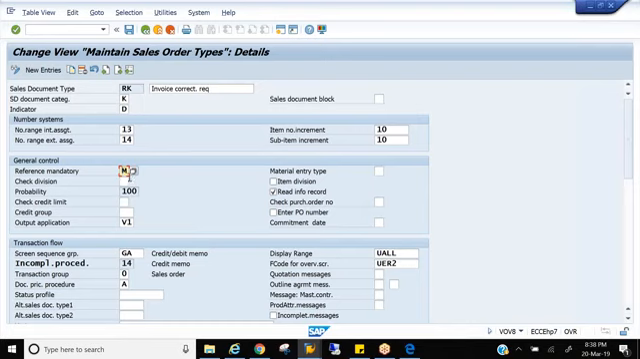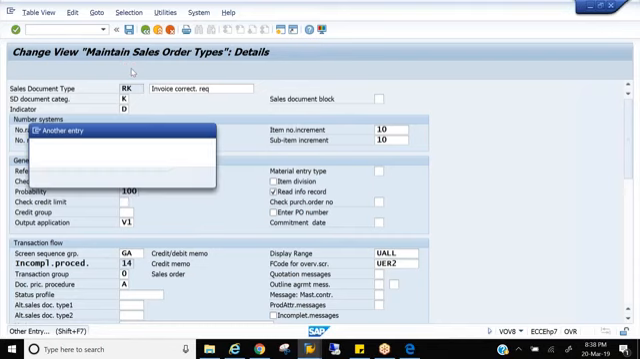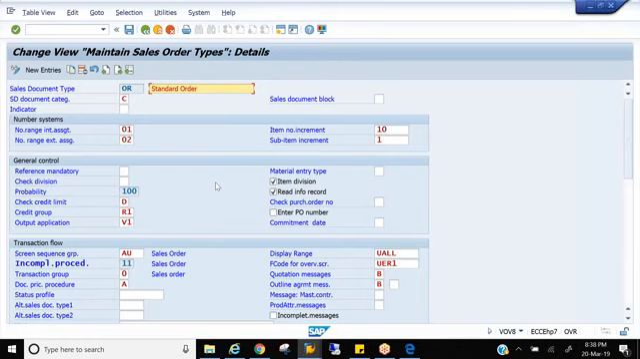The next is check division. This field check division and item division go hand in hand. If I go for OR, item division is activated and this is put as blank. Whenever I'm creating a sales order, how am I creating a sales order? So let me remove the block and save it first.